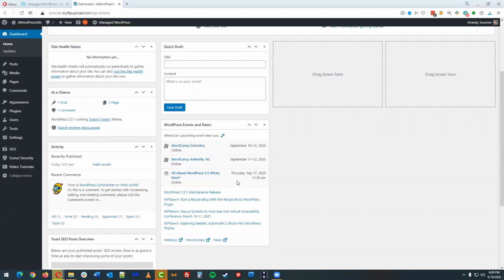Next over here on the right, we've got a WordPress Events and News block. This is WordPress's attempt to get people a little bit more involved in their community as it relates to WordPress. So here's WordCamp Asheville right there. So it knows where in the country we are, and so it's going to plug in events that are happening nearby. I'm not sure what the exact range or radius is for that, but it's going to give us some information about how to get a little bit more involved in WordPress and the community specifically.